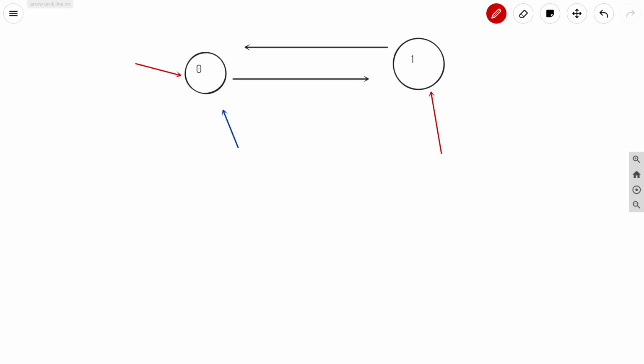So you can see that this is a kind of loop situation. If you want to complete 0, you have to first complete 1, and if you want to complete 1, you have to first complete 0.